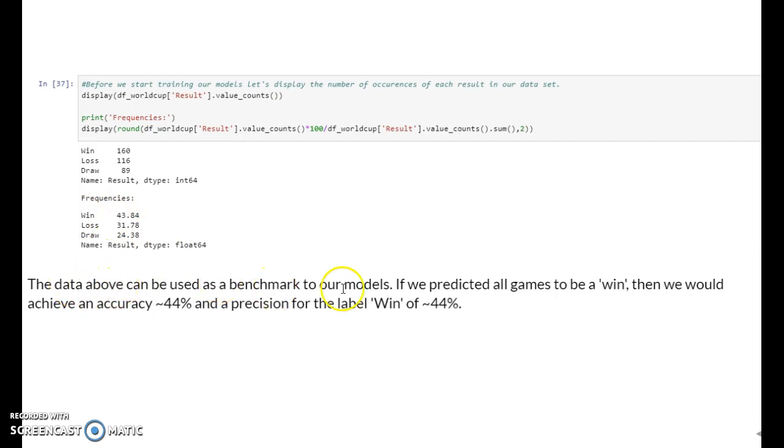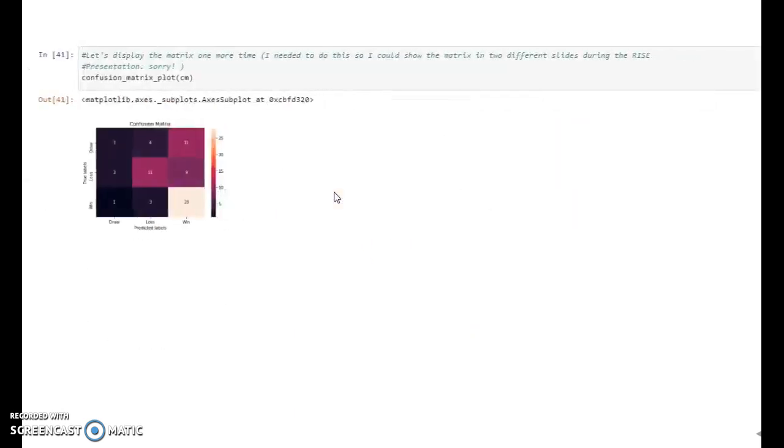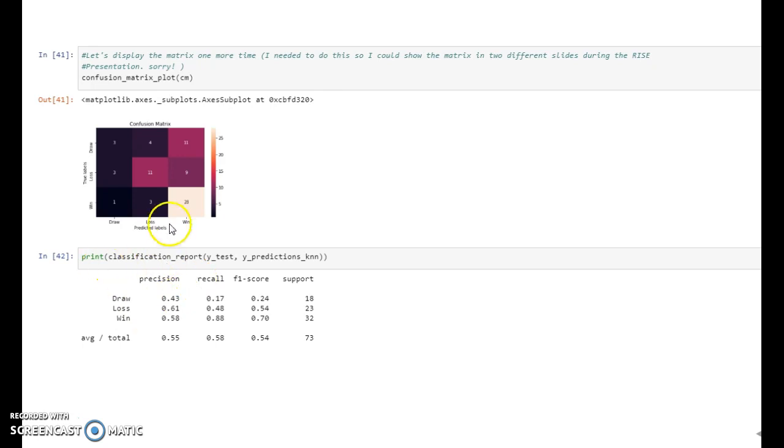And we can use this as a benchmark for our model. So if we predicted all games to be a win, then we would achieve an accuracy of 44% and also a precision of 44%. And the first model was KNN using 24 neighbors. And this is our confusion matrix and our classification report. So we can see that we are over predicting the number of wins. The recall for the label win is pretty good, it's 88%, but the precision is not that good because of the number of false positives.